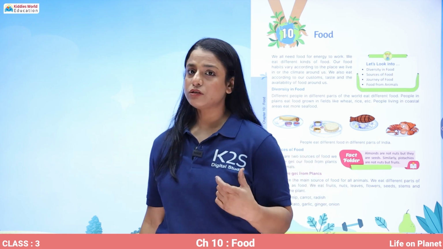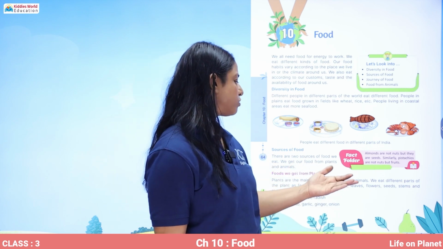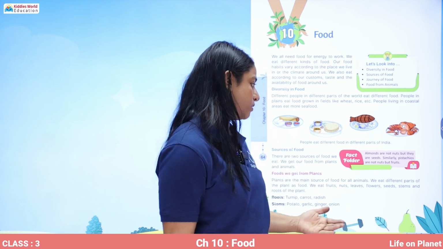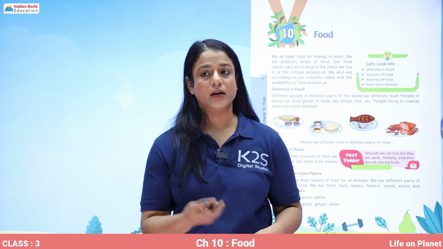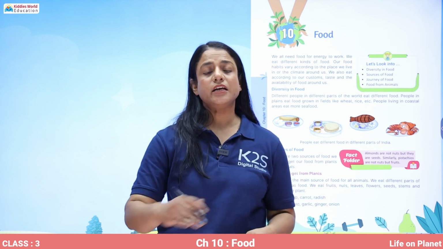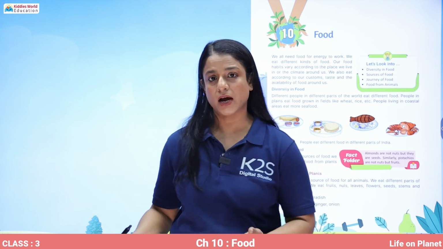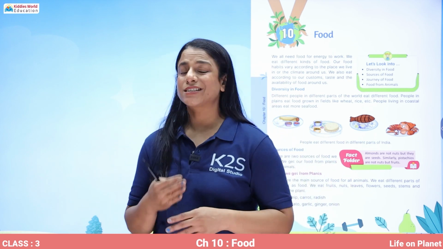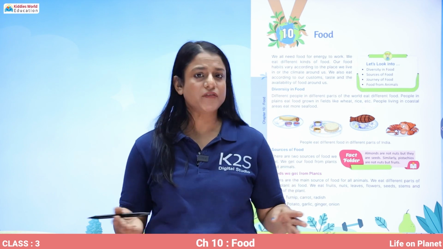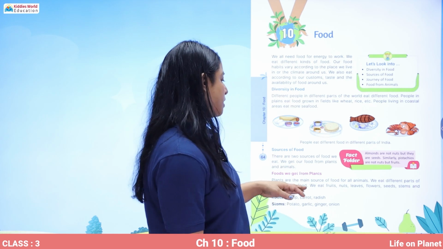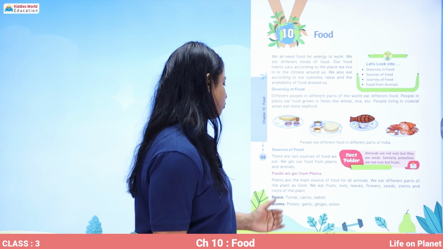Now, what are those food items that we get from plants? Plants are the main source of food for all the animals. We eat different parts of the plant. We can eat each and every part of the plant depending on the type of the plant. We can eat its roots, stem, leaves, flowers, fruit, seed, everything we can eat. Okay, so we eat fruits, nuts, leaves, flowers, seeds, stem, and roots of the plant.